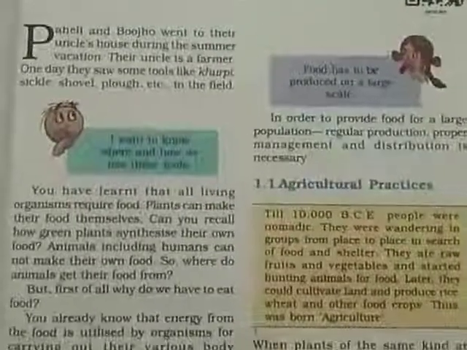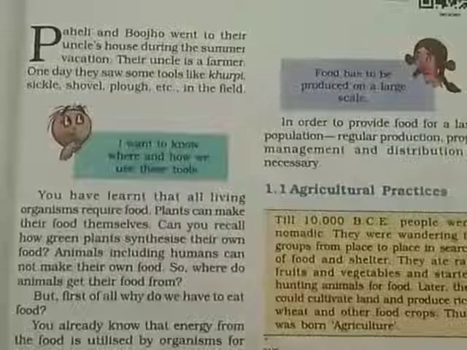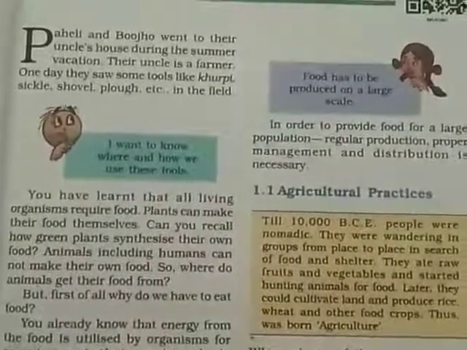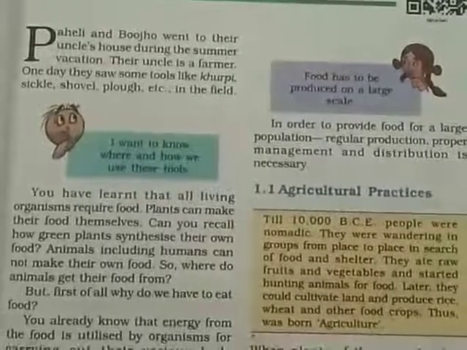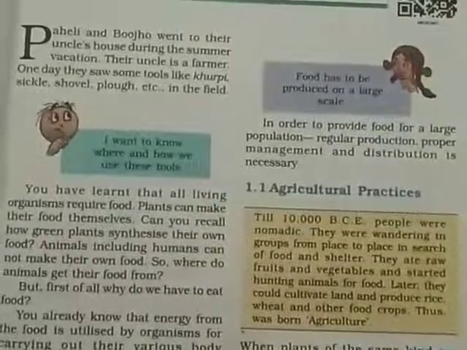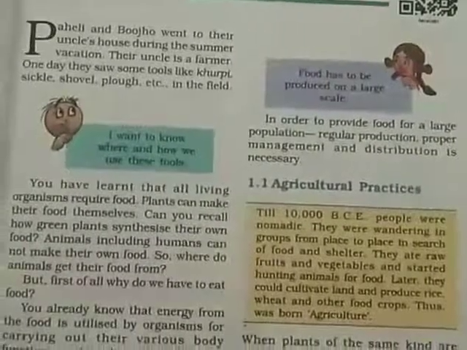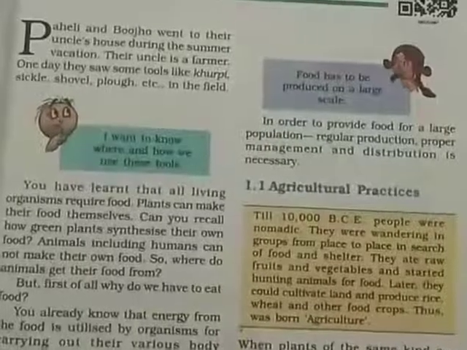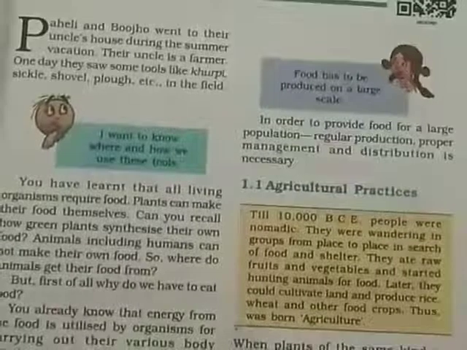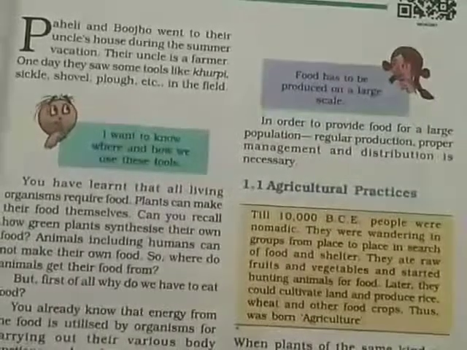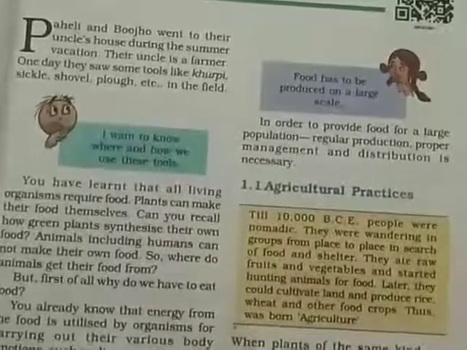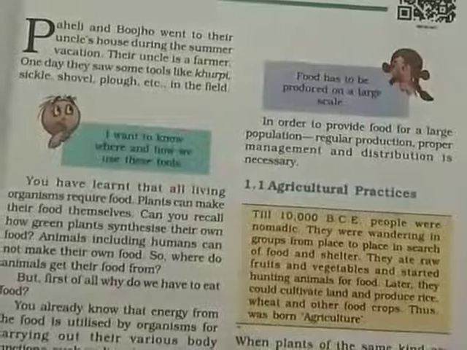We have learned that all the living organisms require food. We also need food to stay alive. Plants can prepare their own food themselves. Can you recall how green plants synthesize their own food? Think. Yes, plants synthesize their own food by the process of photosynthesis, in which the chlorophyll present in the leaves, with the help of water, minerals, and sunlight, prepare their own food.